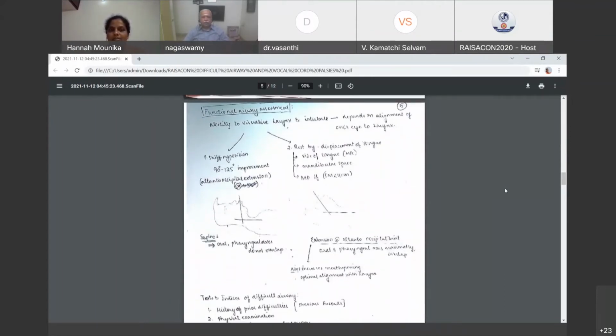Who was the person who gave the name sniffing position to this adjustment of the flexion of the neck and extension of the atlanto-occipital joint? Sir Ivan Magill, correct. He is the person who described this, and the description should come as flexion at the cervical spine and extension at the atlanto-occipital joint to align the axis of the oral cavity, pharynx, and larynx.